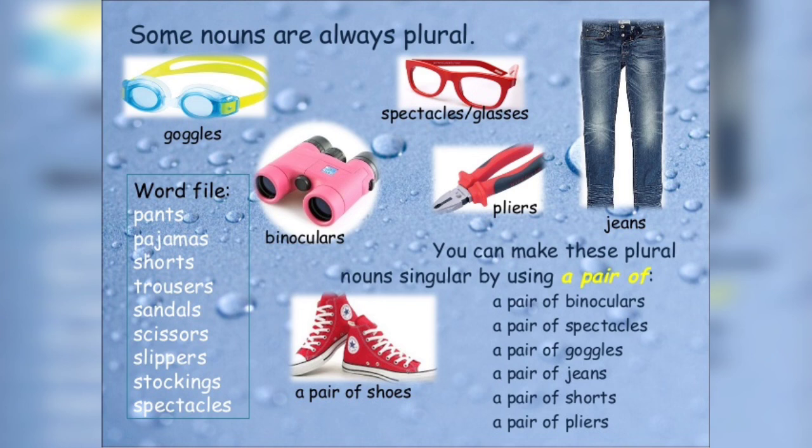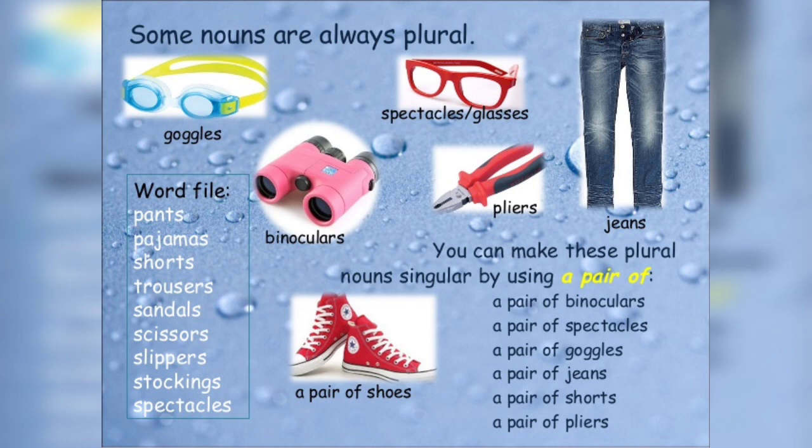Some nouns are always plural. For example, goggles. You can see goggles because there are two holes from which we can see. So it is one, but it is called goggles. Spectacles, glasses, binoculars, pliers, jeans, pants, pajamas, shorts, trousers, sandals, scissors, slippers, stockings.